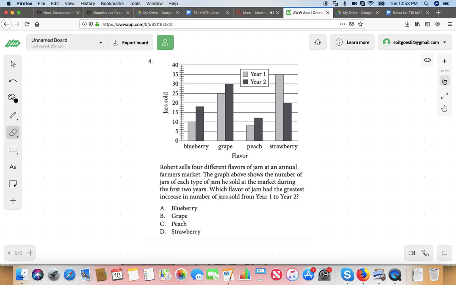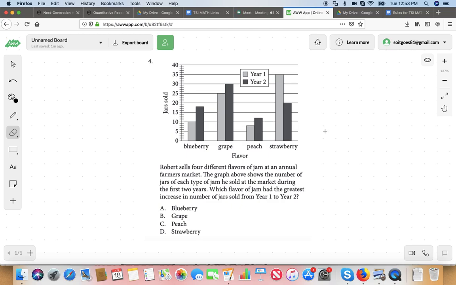I've got a method that I use for graph analysis. I tell students always start with the title of a graph. Notice there's no title here, sadly. But I always start with the title if there's a title. Then start with the y-axis going up and down. Then the x-axis going left and right. Study those. Look for a key if there's a key. And we've got a key right here between year 1 and year 2. And then lastly, look at the data. Lastly, look at the bars and the points on the chart. And then you can draw your conclusions. Does that make sense? Yeah.